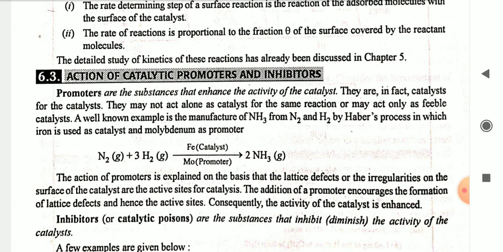The action of the promoter is explained on the basis that lattice defects or irregularities on the surface of the catalyst are the active sites for catalysis. The addition of the promoter encourages the formation of lattice defects and enhances the active sites. Consequently, the activity of the catalyst is enhanced. Inhibitors or catalytic poisons are the substances that inhibit or diminish the activity of the catalyst. A few examples are given below.